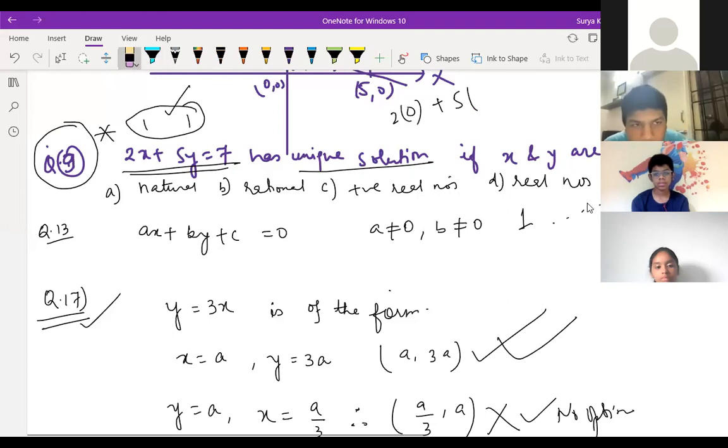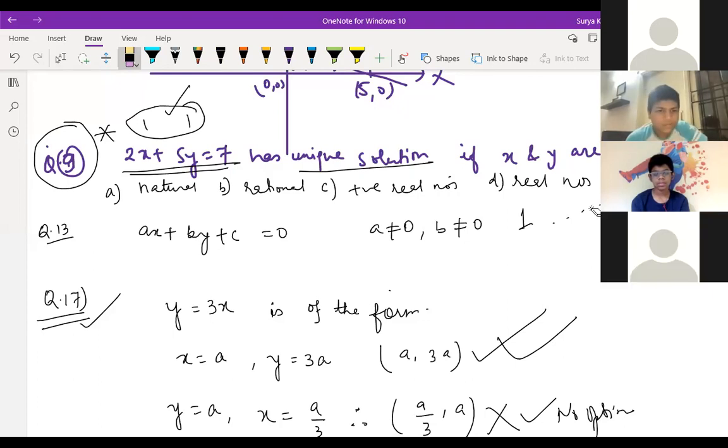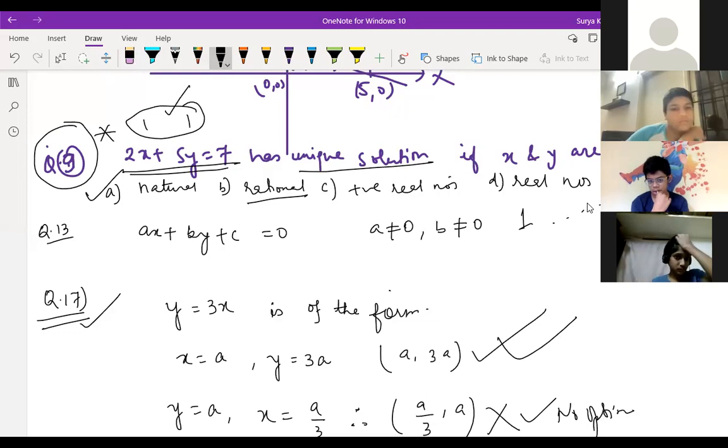See, the question has a unique solution. The unique solution is coming only in the case of natural numbers. If you put rational numbers and all, infinite many solutions will come. Again, positive real numbers, again infinite solutions. Real numbers come under rational numbers also. Understood, children? That's why the answer is natural number.